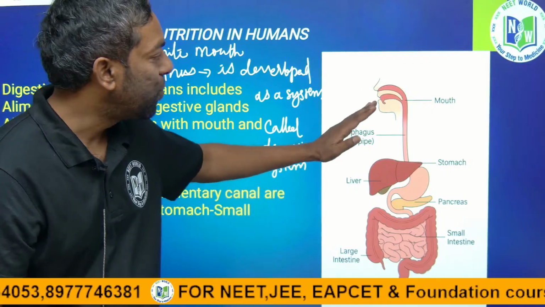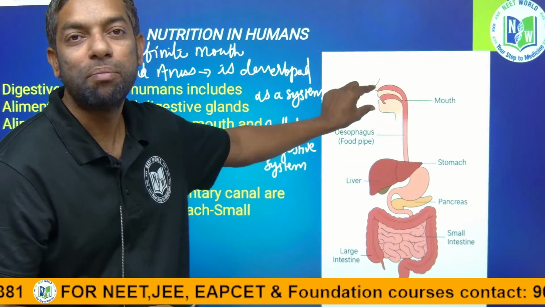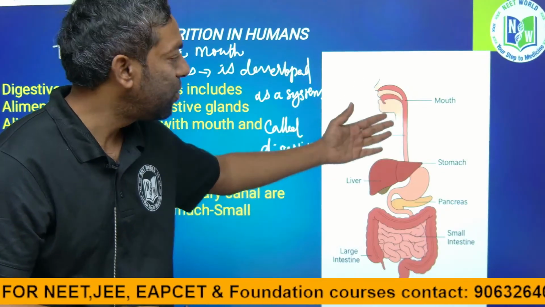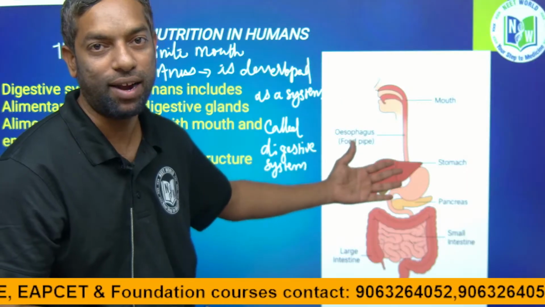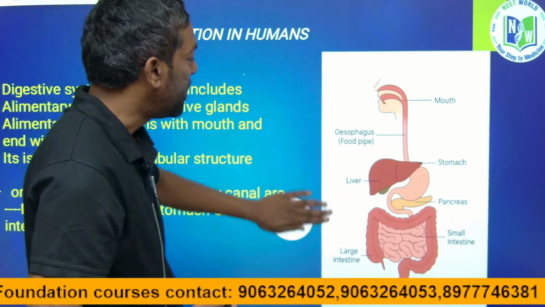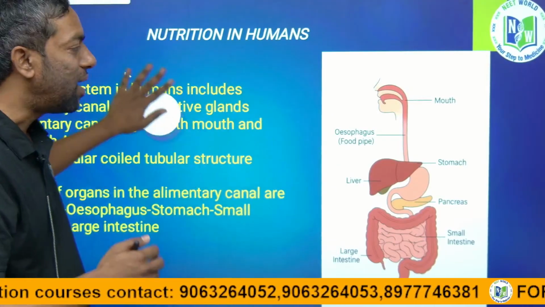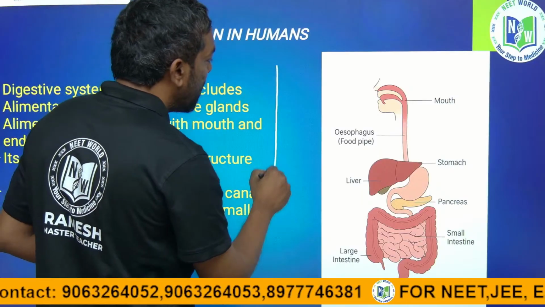We are going to discuss this alimentary canal, which starts with the mouth and ends with the anus, and each and every part of it. The alimentary canal is nothing but a tube, guys.